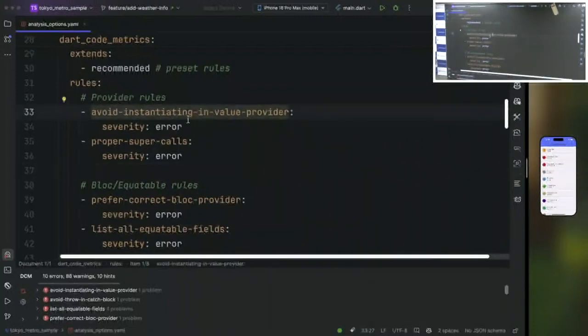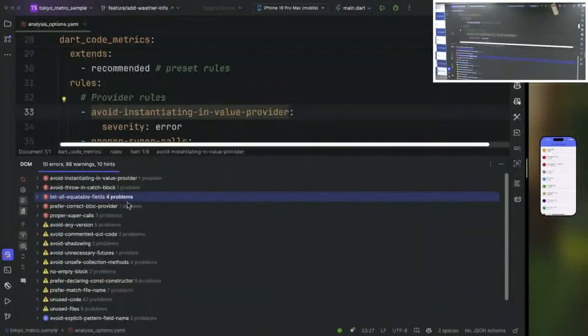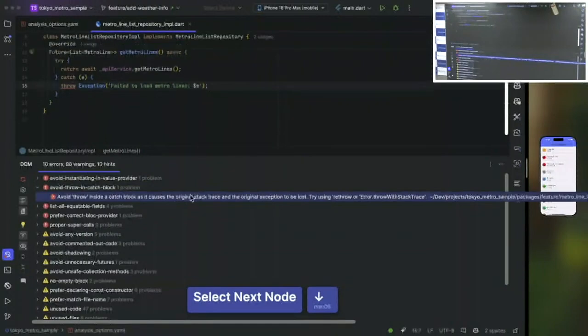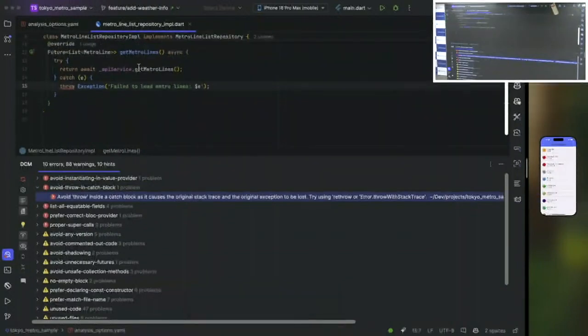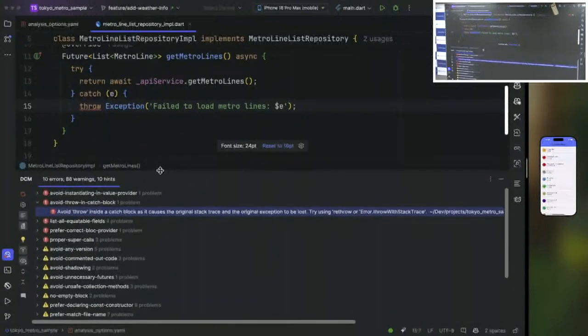So let's look at the main violations we have. For example, we can click on a specific one, which would be avoid throw inside the catch. When we click, it immediately shows that we have an error severity highlighted in our repository implementation.